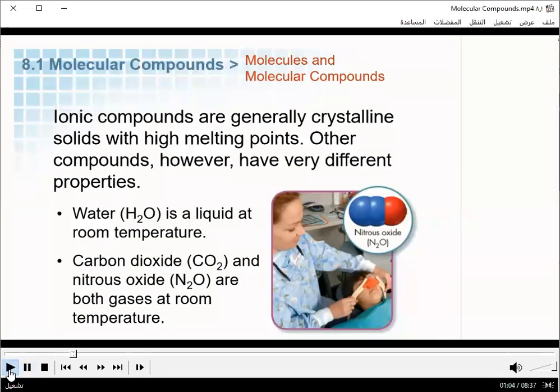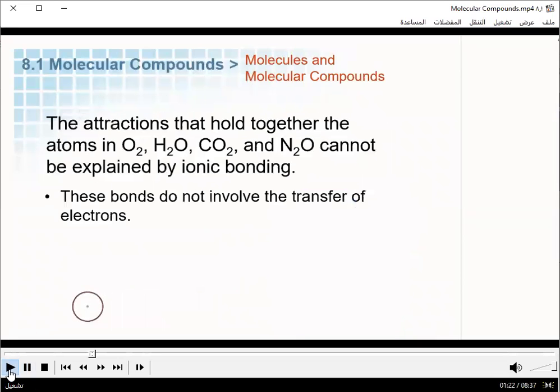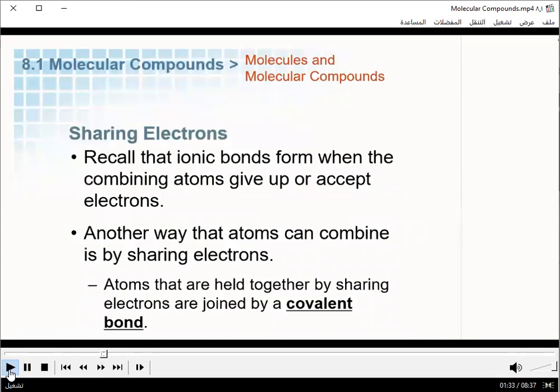Ionic compounds are crystals, solids, and they had high melting points. Other kinds of compounds have different properties. For example, water, H2O, is a liquid at room temperature. Carbon dioxide, CO2, or nitrous oxide, N2O, are gases at room temperature. The attractions that hold the atoms of these compounds together are not ionic bonds. They don't involve the transfer of electrons. Instead, these attractions involve sharing electrons.